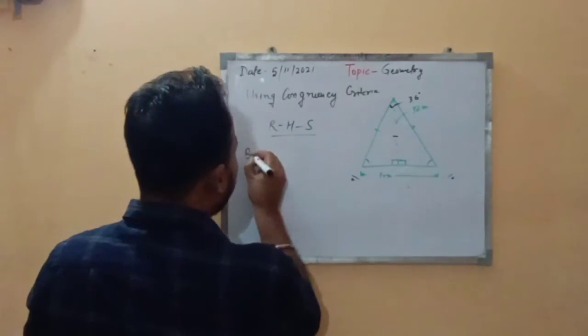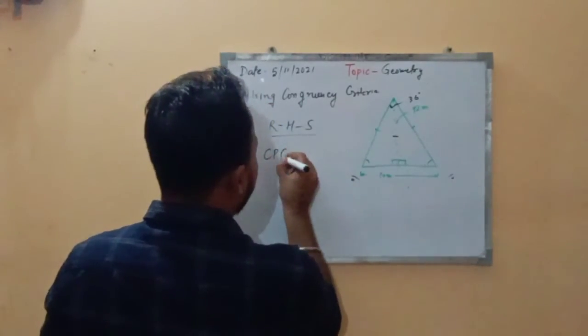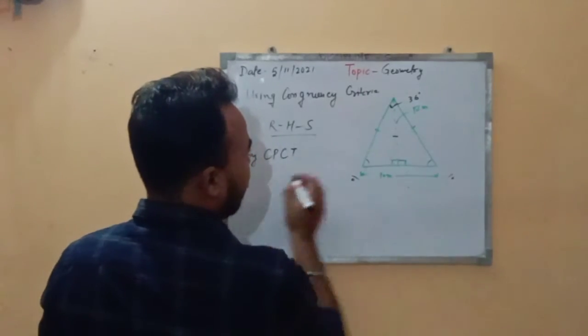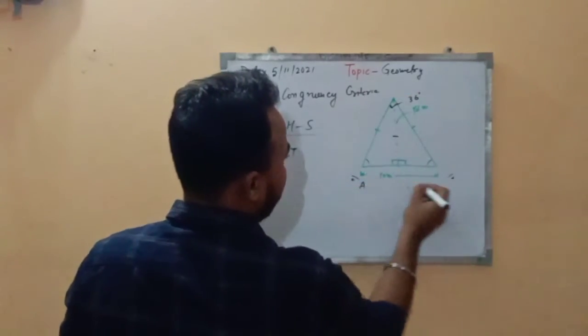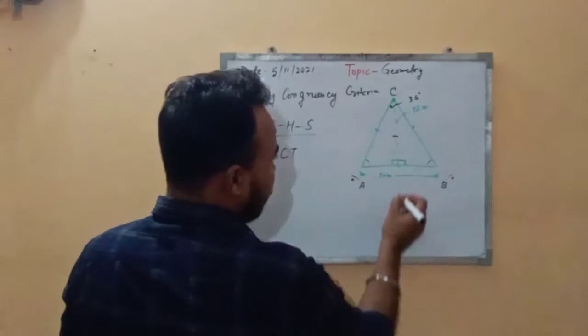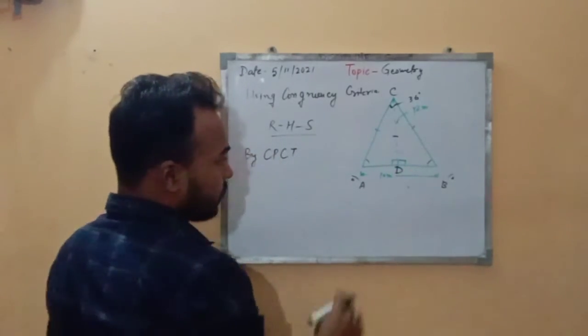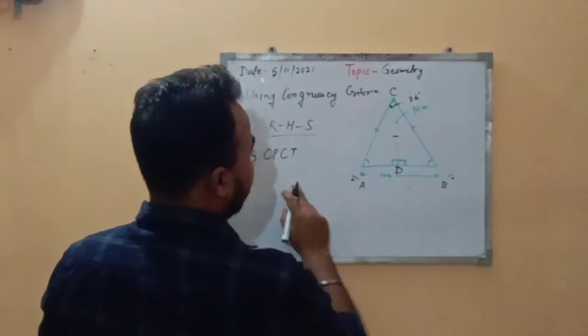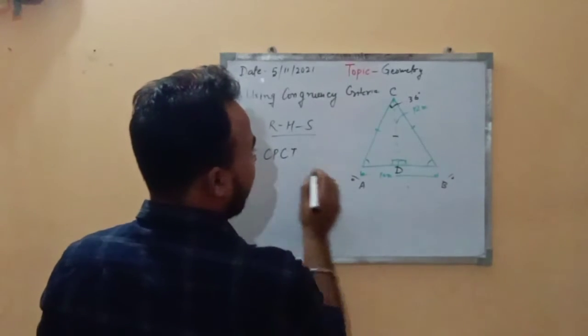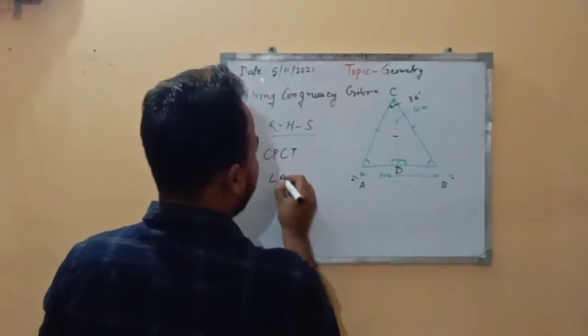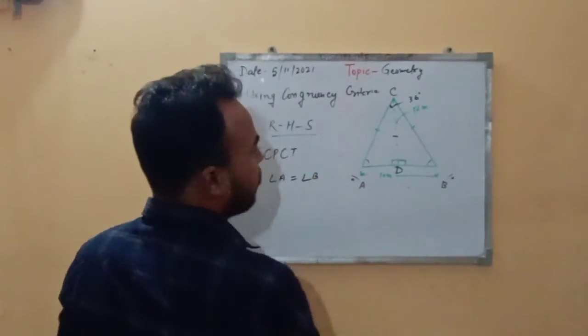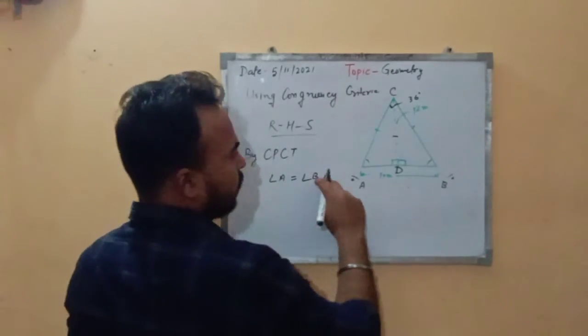So we write it as, by corresponding parts of congruent triangles, let's suppose I name it A, B and C, and this is D. Here you can see that by CPCT angle A will be equal to angle B.